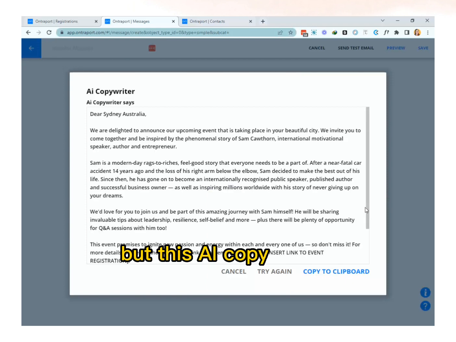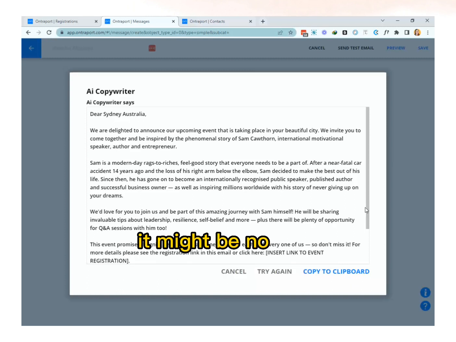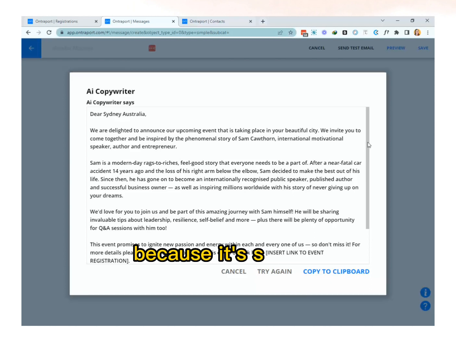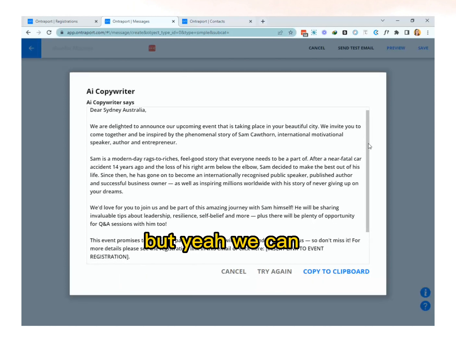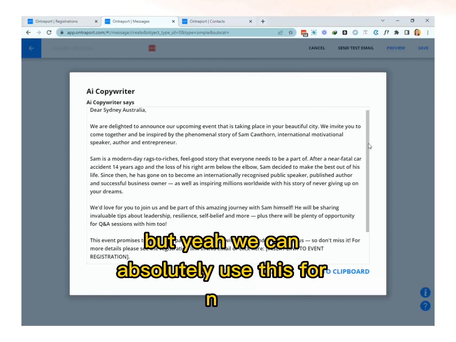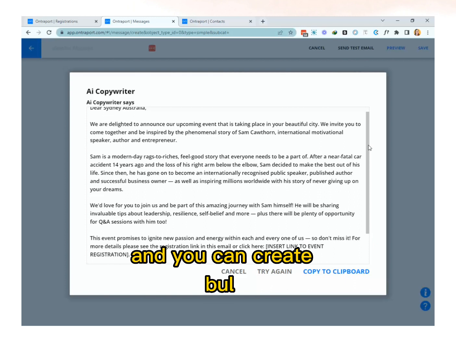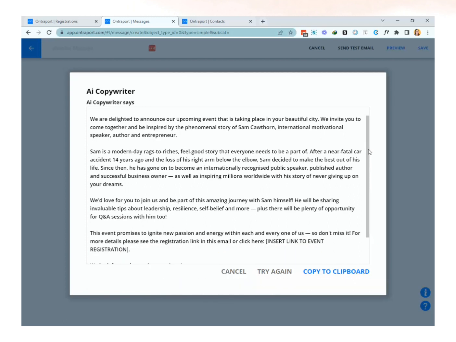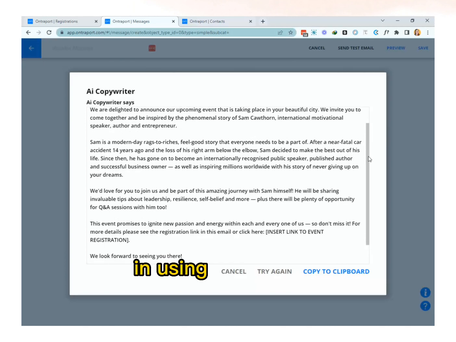But this AI copywriter in Ontraport is currently free, so take advantage of it. It might not be available for free in a few months because it's still in beta access right now. But yeah, we can absolutely use this for now because it's currently free, and we can create bulk copies for our emails and other stuff. It's very great in using this copy.